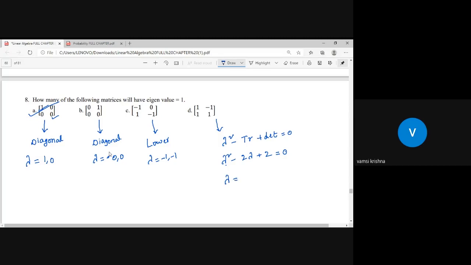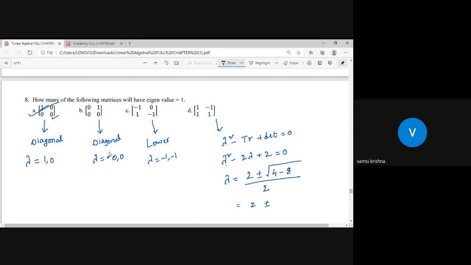Lambda is equal to -b plus or minus root of b square minus 4ac, divided by 2a. If we factorize, the roots do not come, so let us do it generally. So 4 into 1 into 2, divided by 2 into 1. So 2 plus or minus. Sir, actually it is root -4.